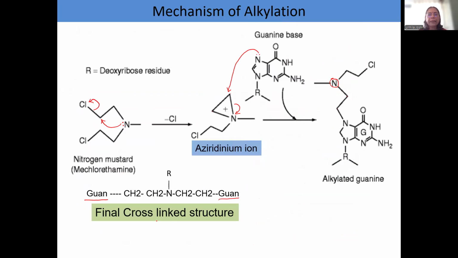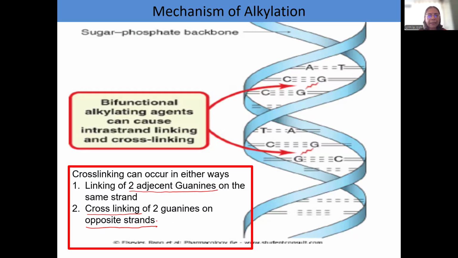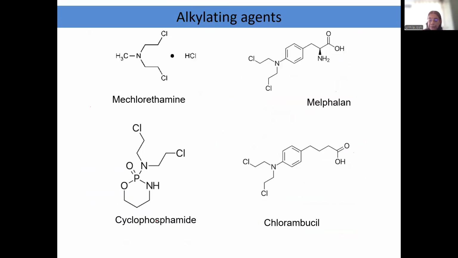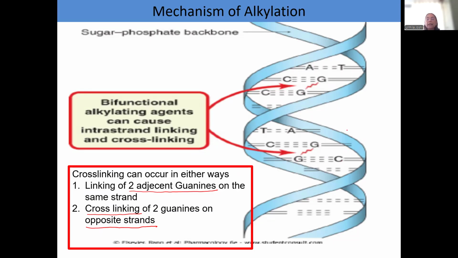Okay, so that is about the mechanism of alkylation. Now, what happens because of this alkylation? The DNA replication stops, and therefore the tumor cells cannot grow further.